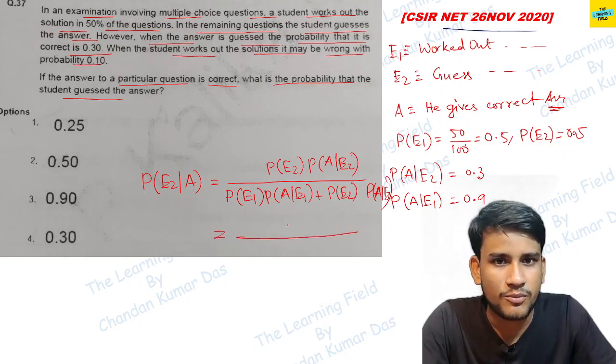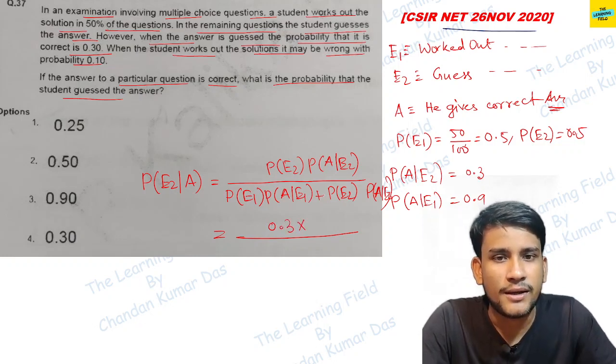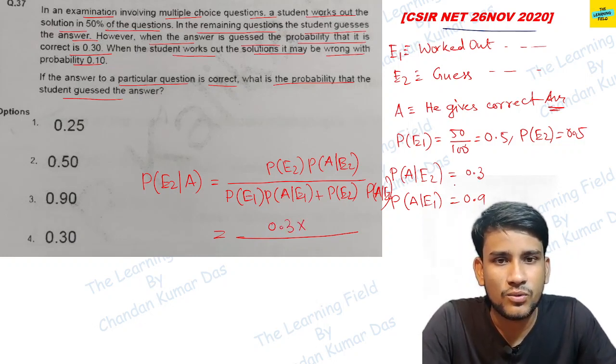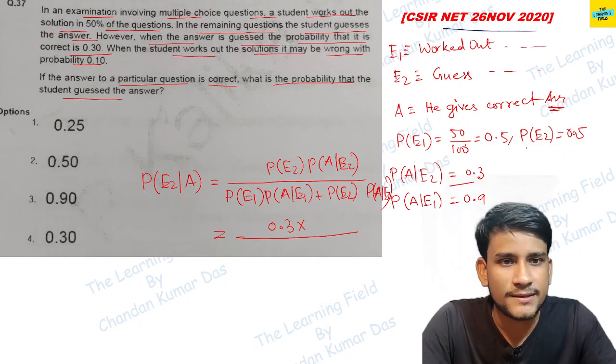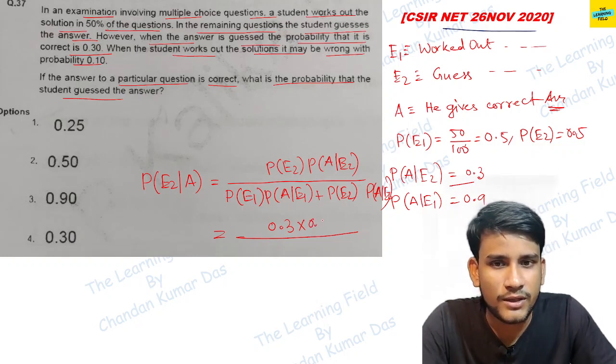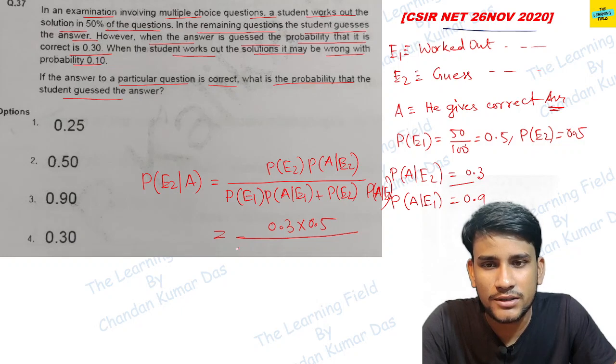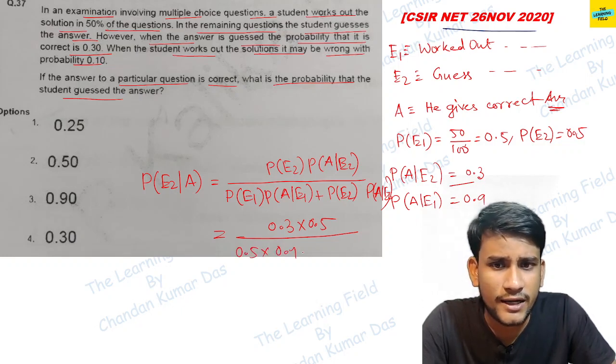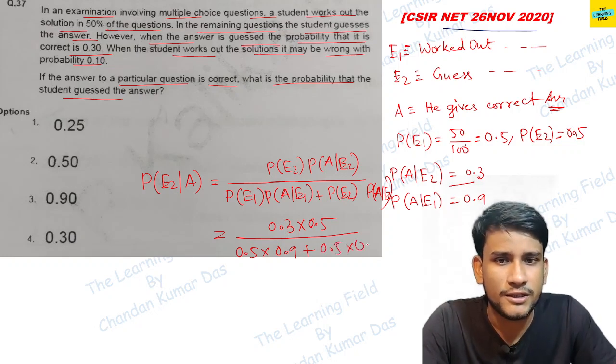Probability of E2 means 0.3, into A given E2, this is 0.3, and E2 means 0.5, so 0.5 in the denominator is 0.5 into A given E1 means 0.9, plus 0.5 into 0.3.